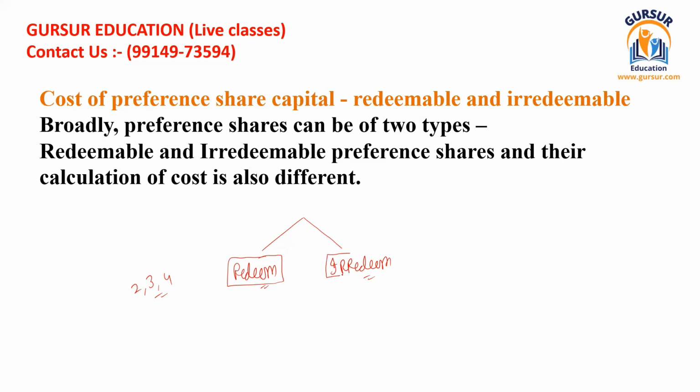And the irredeemable preference share capital are those shares which are not bound to be redeemed for any given period of time. So when we talk about both of these, we have to understand the cost of preference share capital on the basis of these two types. One by one, I shall be teaching you both of these.